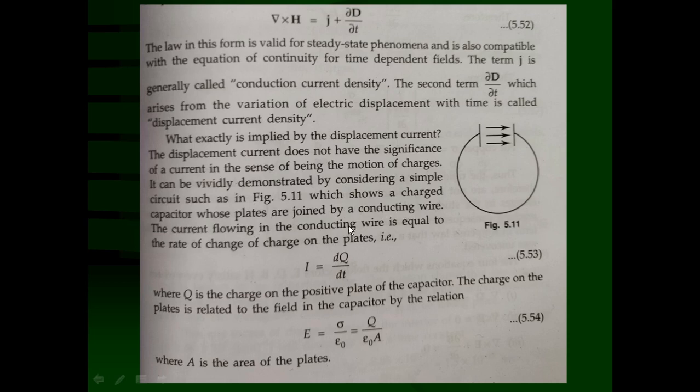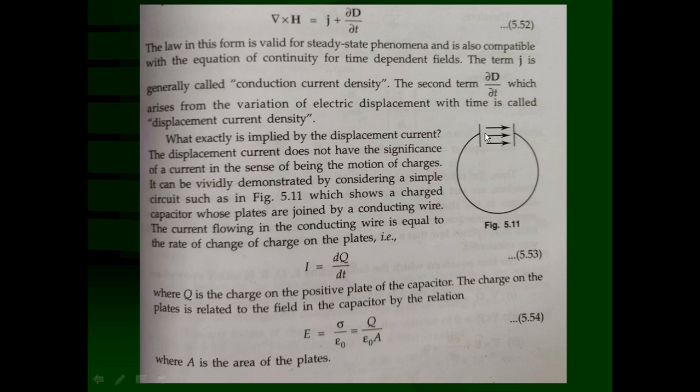The current flowing in a conducting wire is equal to the rate of change of the charge on a plate. So these are two parallel plates of a capacitor. The area of the plate is A, and the capacitor is fully charged.